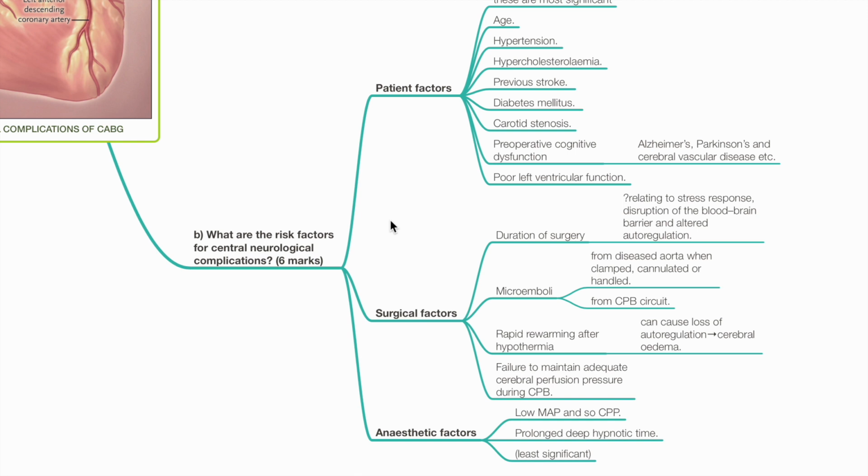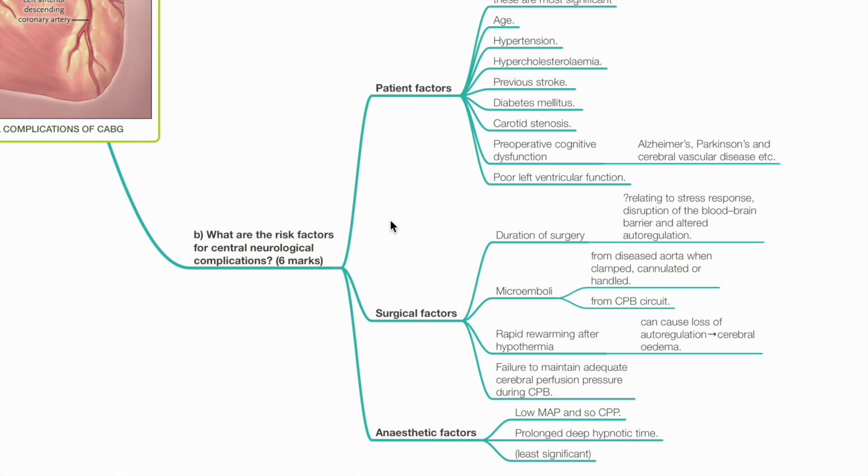Surgical factors include duration of surgery. This may be related to stress response, disruption of the blood-brain barrier, and altered autoregulation. Microemboli from diseased aorta when clamped, cannulated, or handled, or microemboli from the CPB circuit.